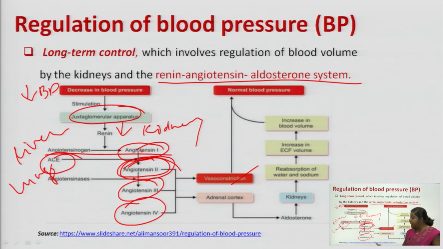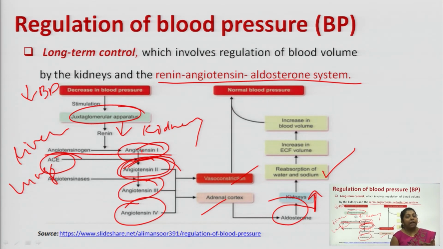Along with vasoconstriction, it also acts on your adrenal cortex. In your adrenal cortex, it stimulates the release of aldosterone. Fine. Your aldosterone then further stimulates your kidney to go for the reabsorption process, reabsorption of more and more sodium. And as more and more sodium is reabsorbed, sodium is never reabsorbed solely. It will be reabsorbed along with water. Fine. So, the major activity of aldosterone is reabsorption of water and sodium.